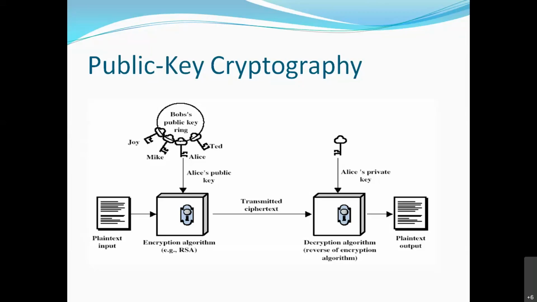This key pair, public key and private key, is important for any user. The public key is to be disclosed; any user can know it, but the private key is secret and kept by that user only. The public key is used to encrypt the message, and the private key is used to decrypt the message. I hope I have answered the question of how two keys are used to encrypt and decrypt.